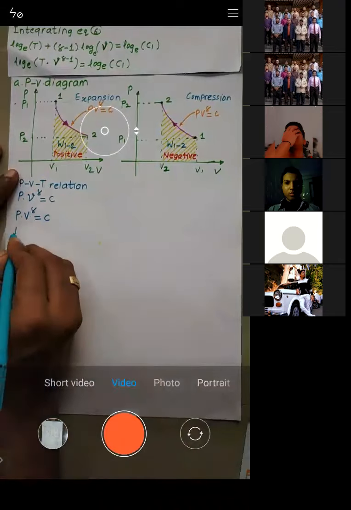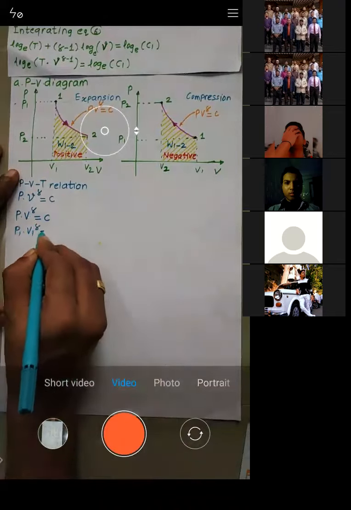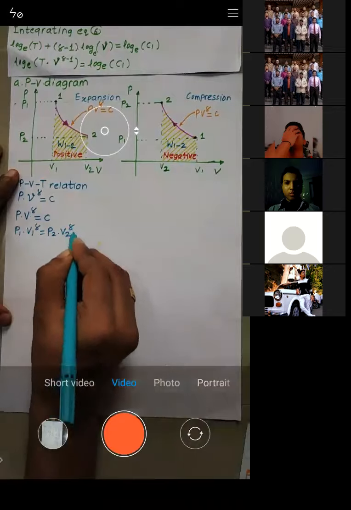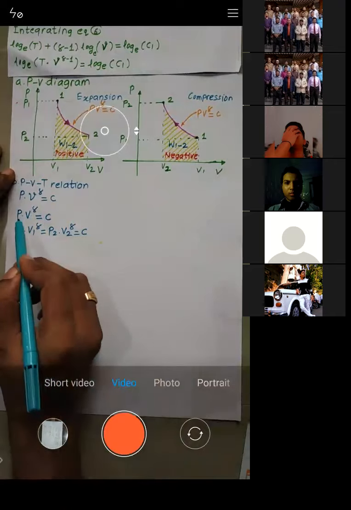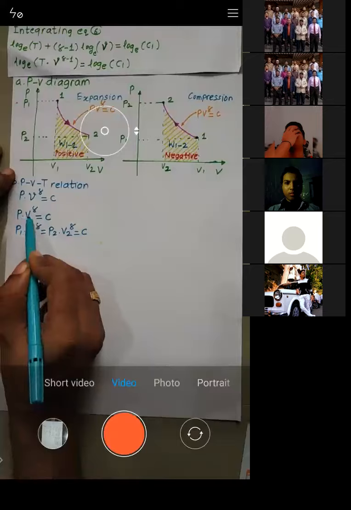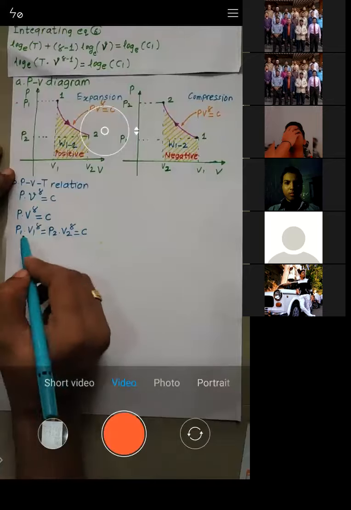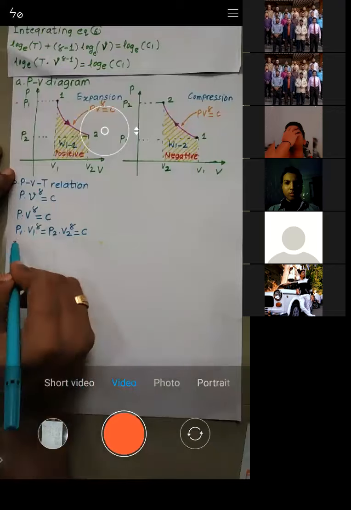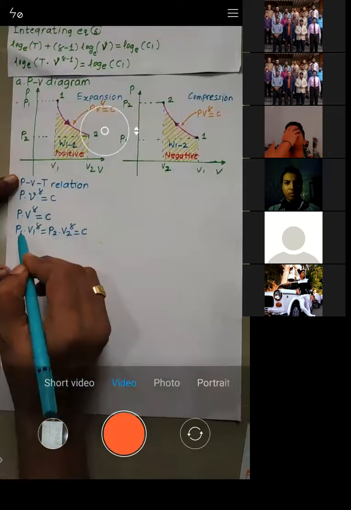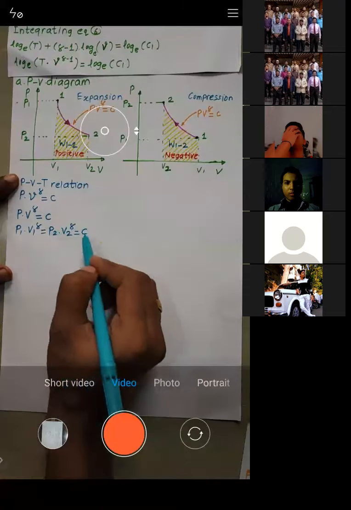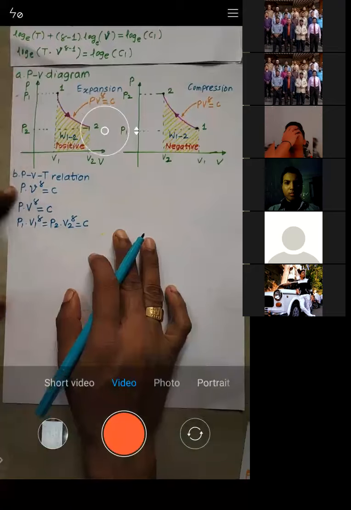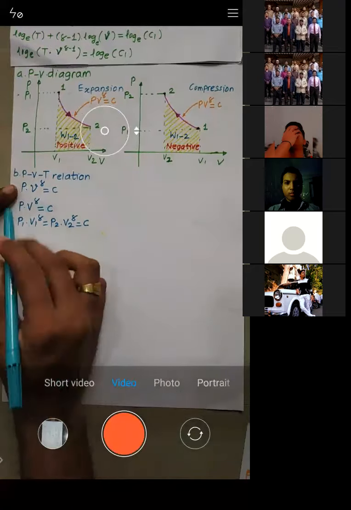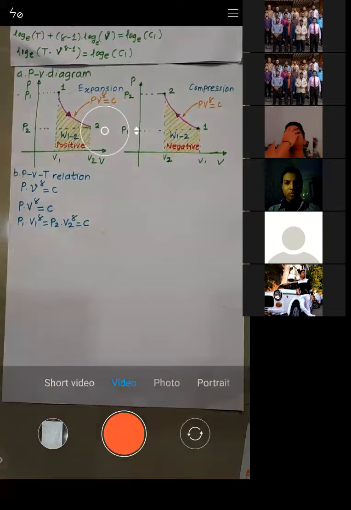So I'll write this as P1 into V1 raised to power gamma is equal to P2 into V2 raised to power gamma is equal to C. Try to understand what this sentence tells. The product of pressure and volume raised to power gamma is constant, right? That is the only thing which I have written, for state number 1 and state number 2. So P1 V1 raised to gamma is equal to P2 V2 raised to gamma. Do you agree with this equation? Yes or no?